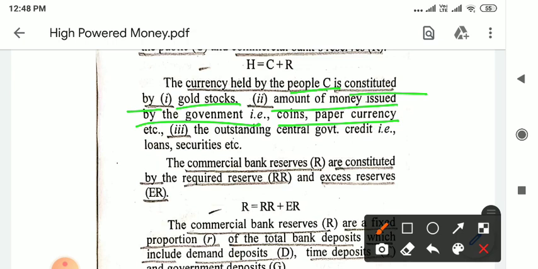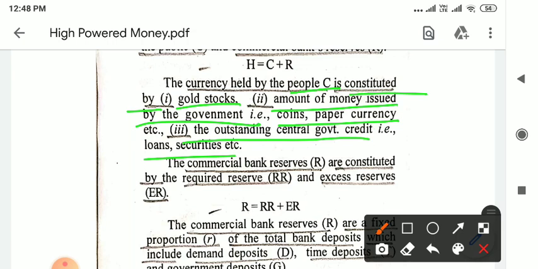And thirdly, it includes the outstanding central government credit, which is in the form of loans and securities. For example, if a person has given a loan to the government, or if a person has purchased the securities of the government, then that very loan or those securities will also be money held by the public. So these are the three constituents of the currency held by the public, C.